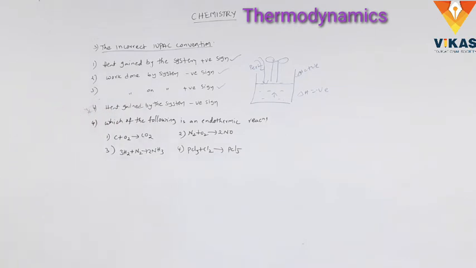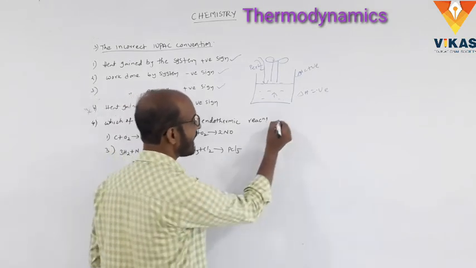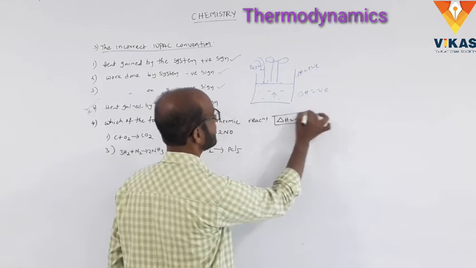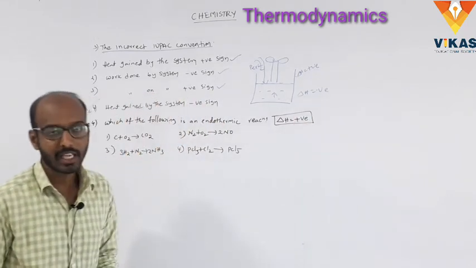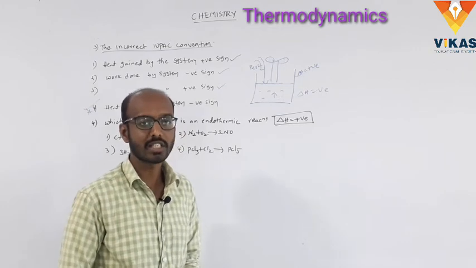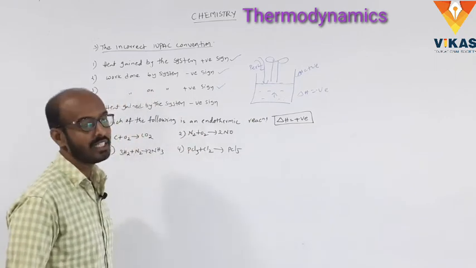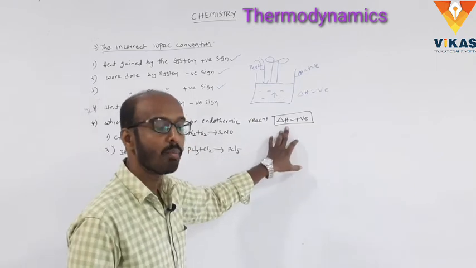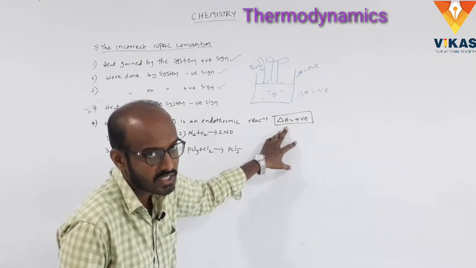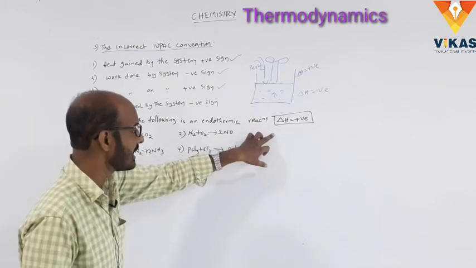Okay, which of the following is endothermic reaction? In endothermic reaction, delta H is positive. So what is the endothermic reaction? The chemical reaction that takes place with absorption of heat is called endothermic reaction. In this endothermic reaction, delta H is positive. In case of release of heat, delta H is negative. Which of the following is an endothermic reaction, that is delta H is positive.